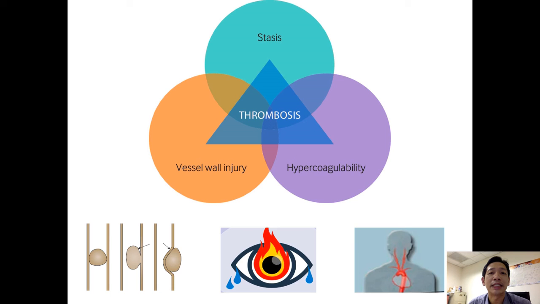Okay, but the example of whether stasis, vessel wall injury, or hypercoagulability is slightly different between your artery and also your vein. So you still need to differentiate first of all whether this is artery or vein. After that, only then you need to narrow down the possible etiology based on these triads and also the workup that you need to do.